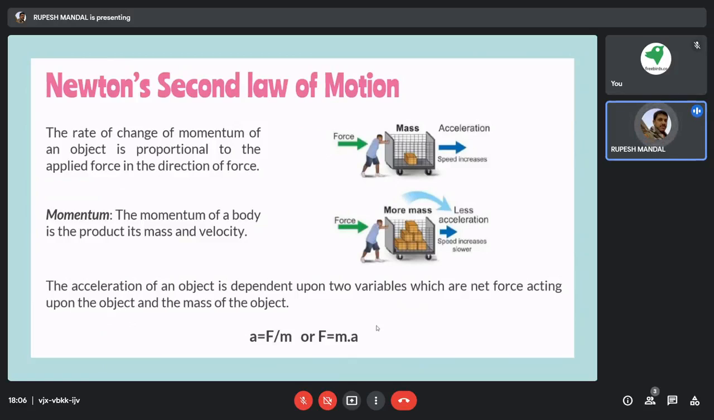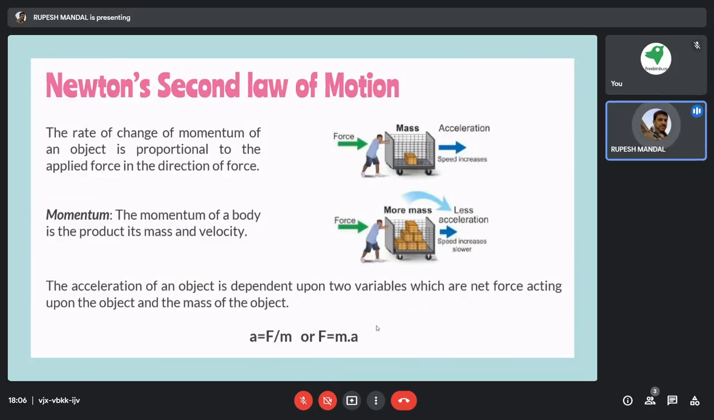Easy to handle, everything is easy. But in the same trolley, suppose we are putting some more weight, so it will have less acceleration, or you can say the speed will be less. It's very difficult to manage.